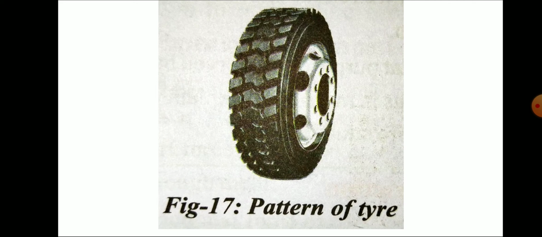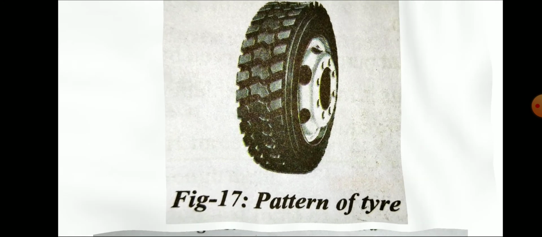Otherwise, what happens? The tire gets skidded. So in order to prevent that, we have certain patterns on the tires.